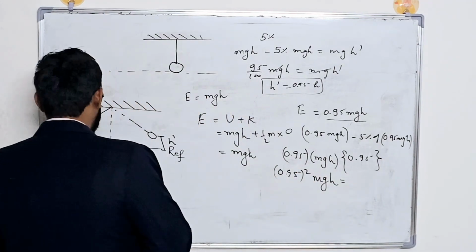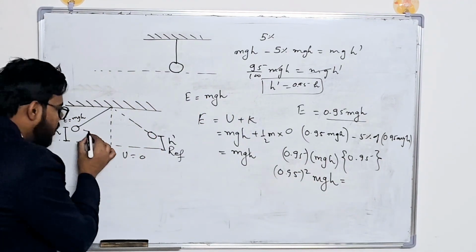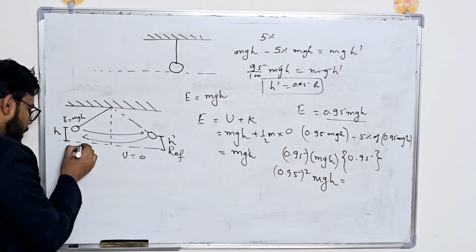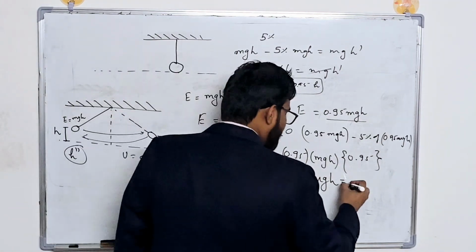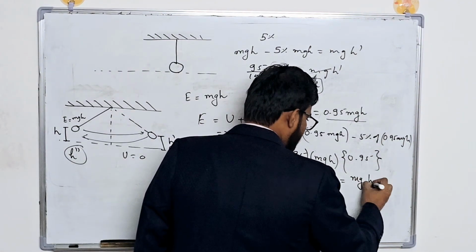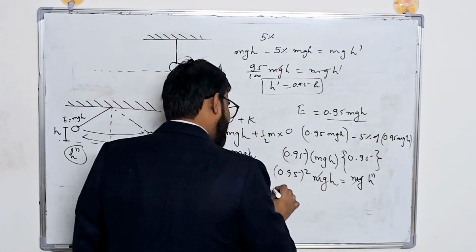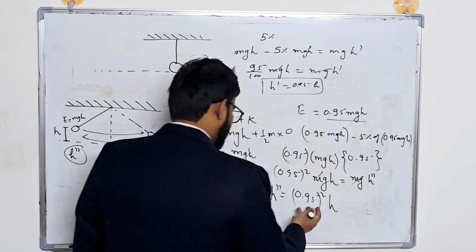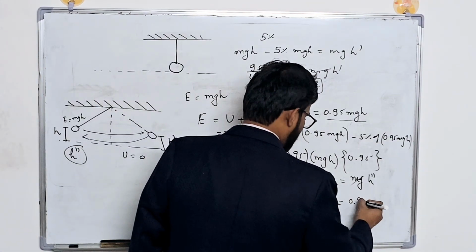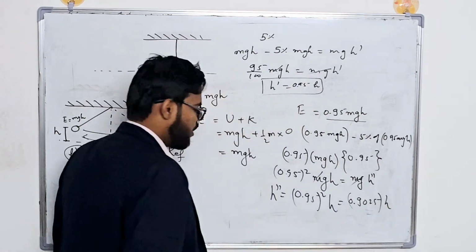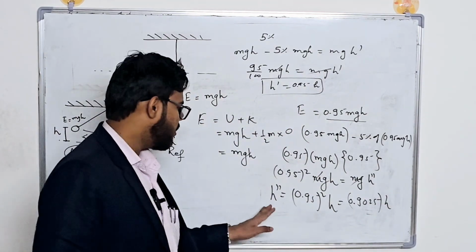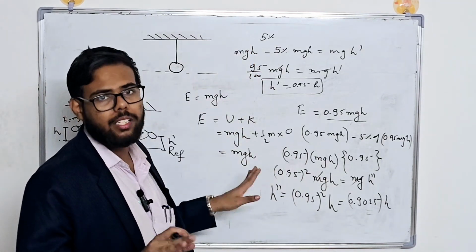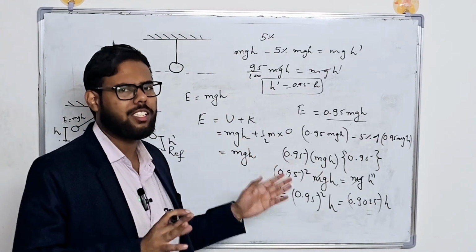And suppose when it comes back, it goes there and it comes back, at this point it reaches a height h double dash, where the velocity is equal to 0, and the energy is mgh double dash. So you get h double dash is equal to 0.95 whole square h, and if you solve, I guess you get 0.9025 h. Maybe the calculation is wrong, but the concept is this. And this is just a random percentage, it's not like it is compulsory. This I just assumed for telling you the concept.